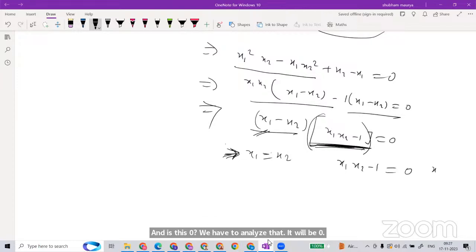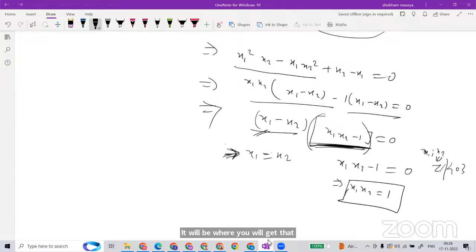Can you tell me? We are playing on this set here. Your x1 and x2 belong to this set. Could x1 x2 ever be equal to 1? You will take two numbers and get 1? No, sir.